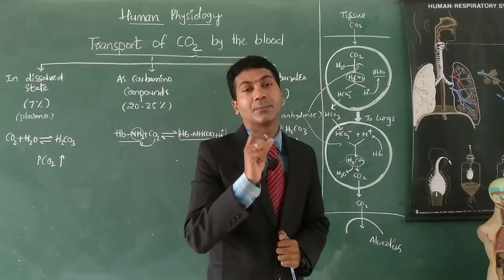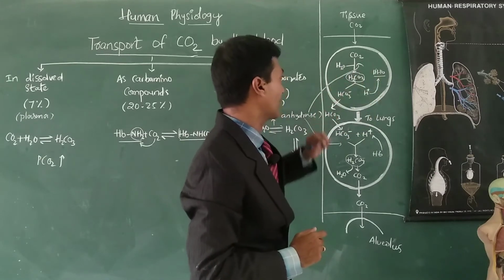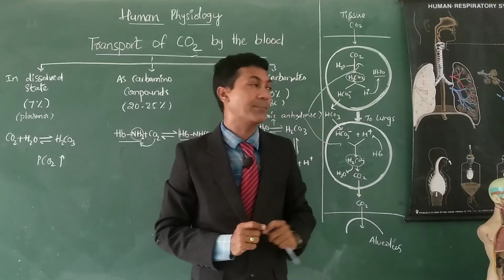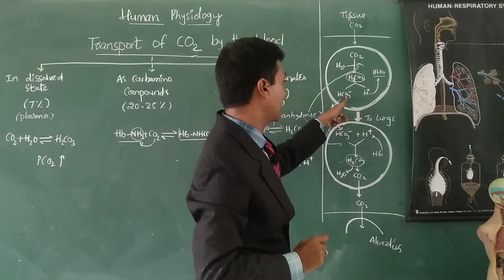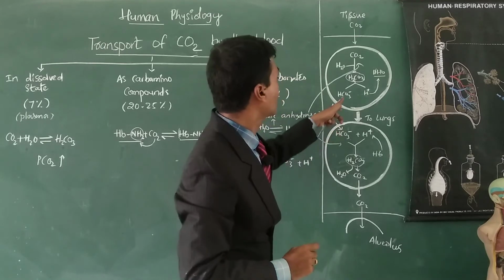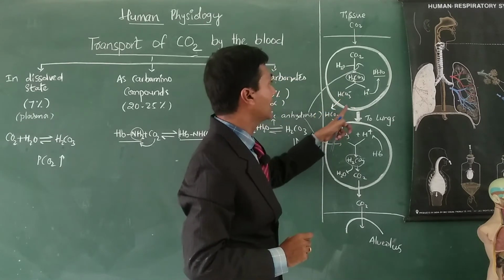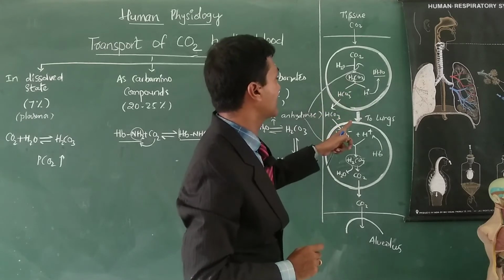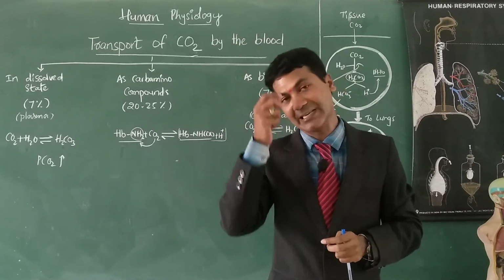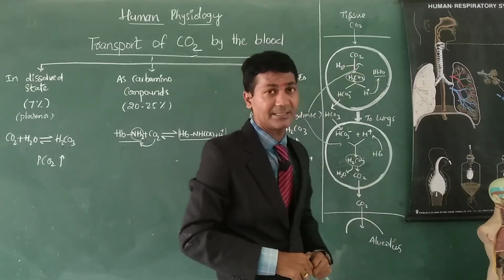The plasma membrane of RBC is more permeable to anions. What happens? The bicarbonate is sent out to the plasma. Clear? So when negatively charged ions are sent out, an imbalance is created within the cytoplasm of RBC, right?